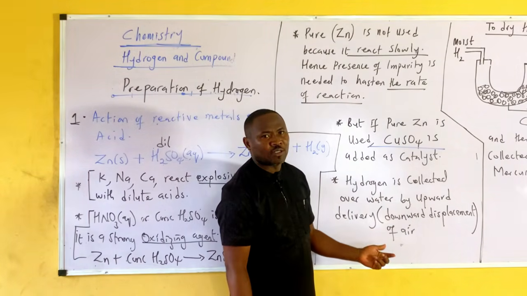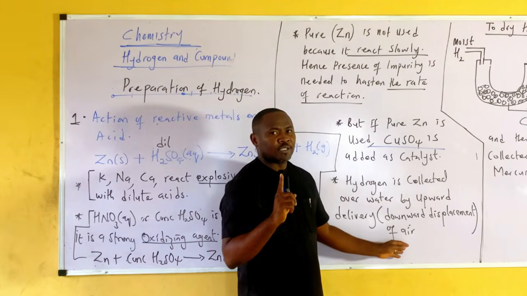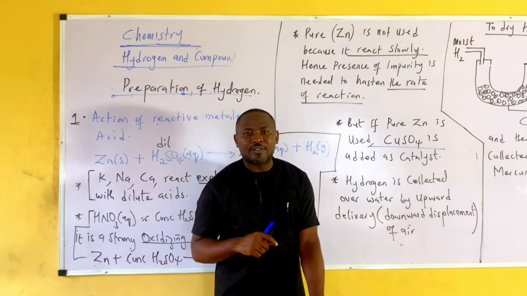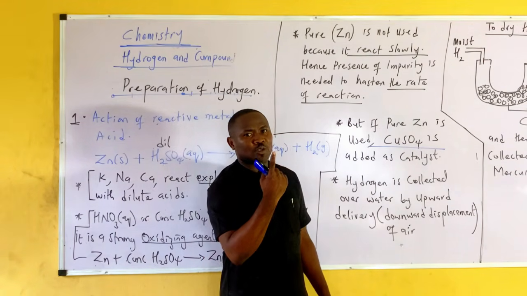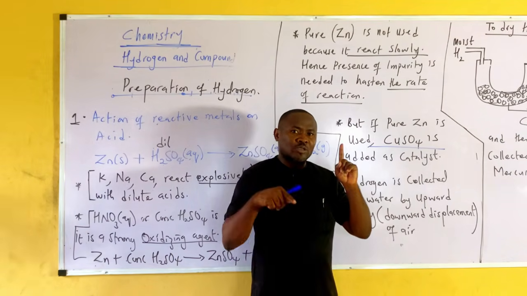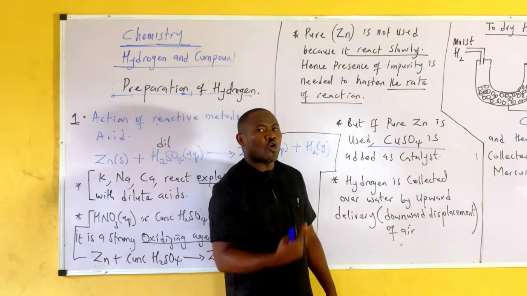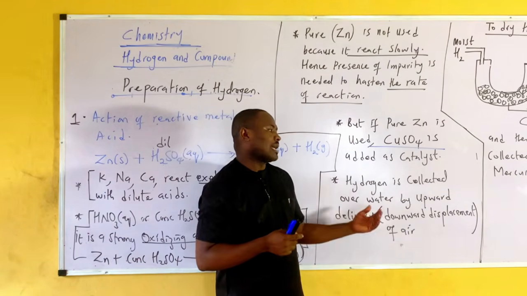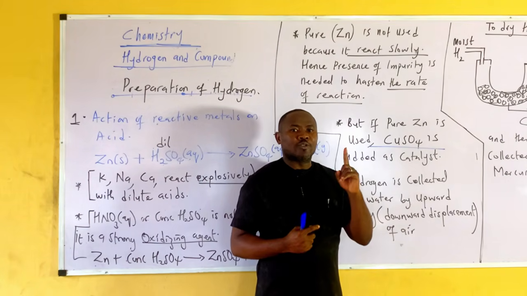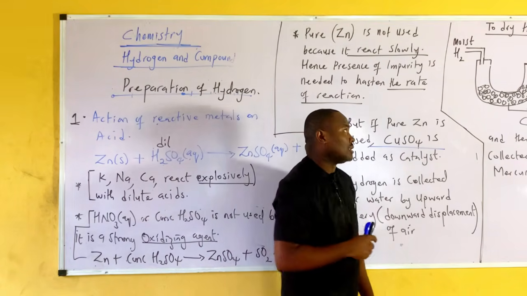Another name for upward delivery is downward displacement of air. Take note of that, don't make mistakes. Upward delivery is also called downward displacement of air, while downward delivery is called upward displacement of air. Gases that are lighter than air, we collect them by upward delivery, while those that are heavier than air, we collect them by downward delivery.